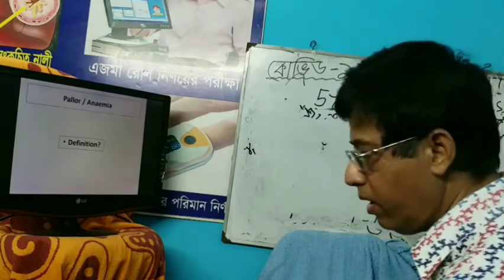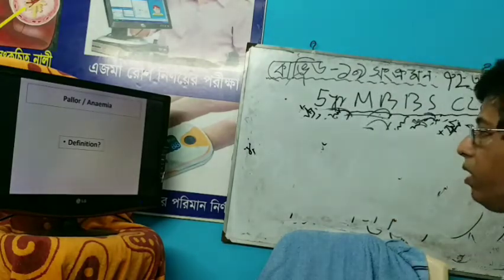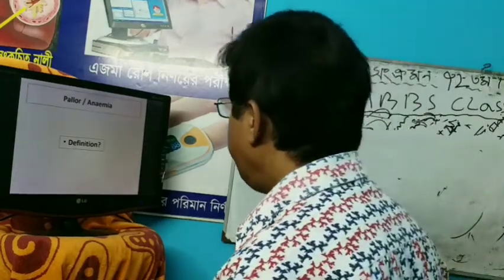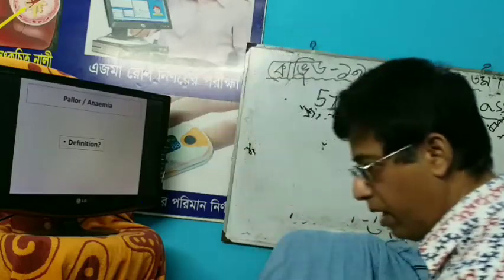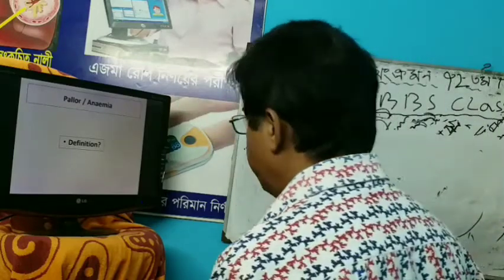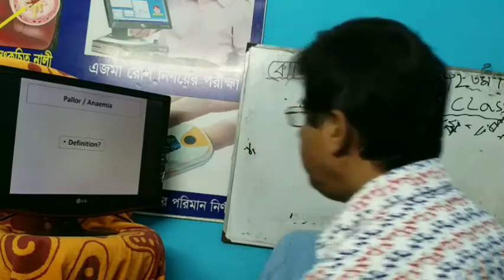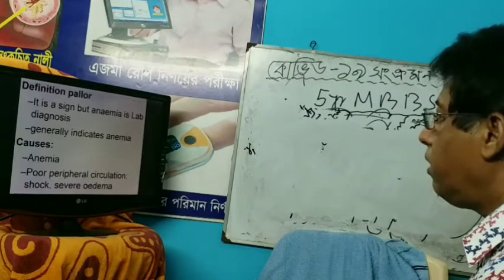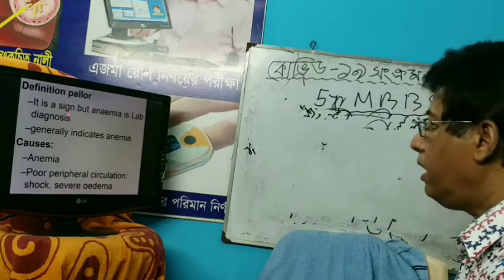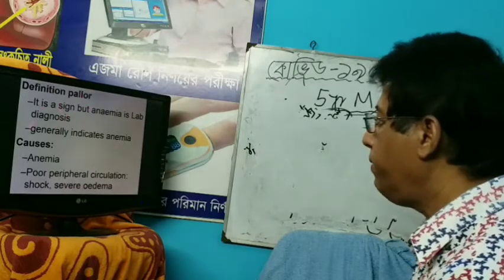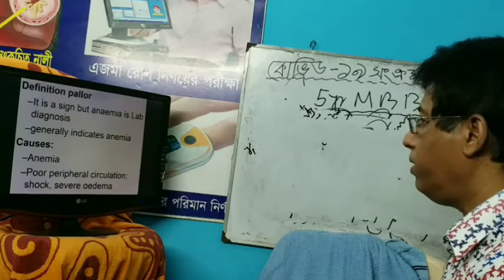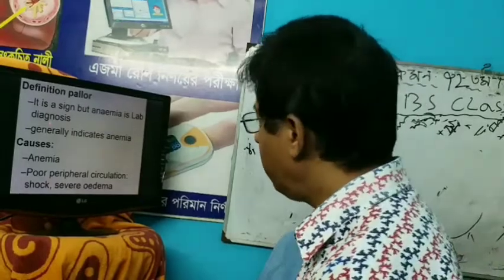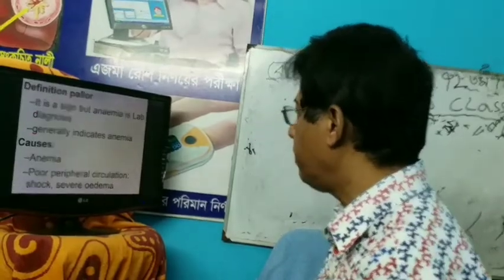What is pallor? Pallor is a symptom. Pallor may be a sign or a symptom, but anemia is the lab diagnosis. If you say anemia at the bedside, you will get fewer marks.